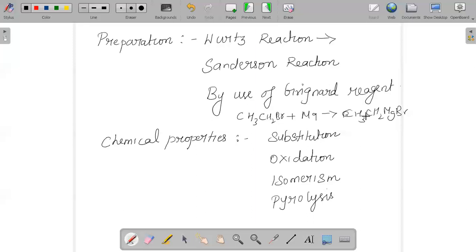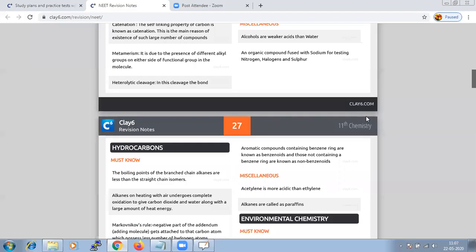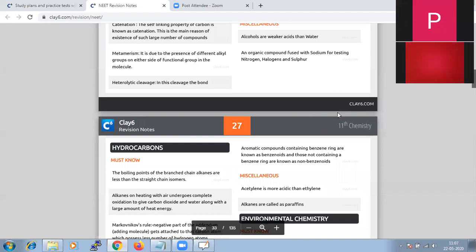We know that saturated hydrocarbons are considered to be quite less reactive, and they undergo reactions with difficulty. That is why a name is given, called paraffins. The name given to alkanes is paraffins.